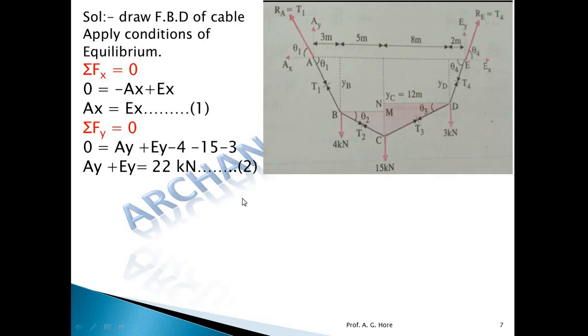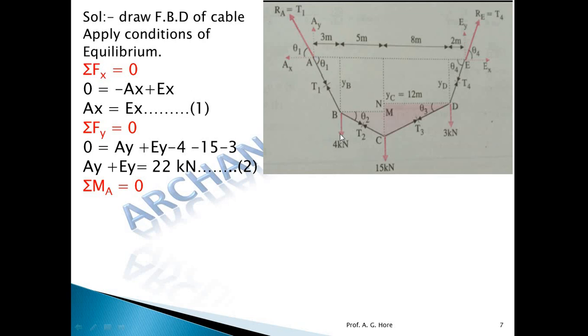Now apply another equation, that last equation, moment at any support A or E. कोई भी support पे आप ले सकते हो moment. Now apply summation of moment at point A. If we apply summation of moment at A, Ax, Ay pass through the point A, so their moment must be 0.